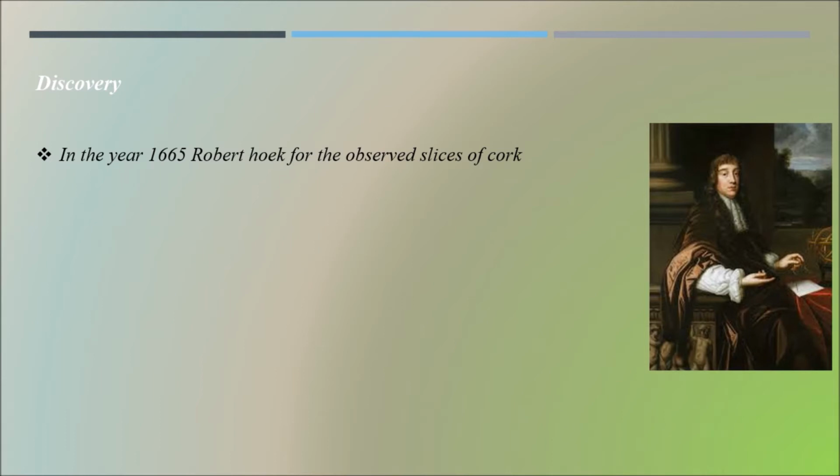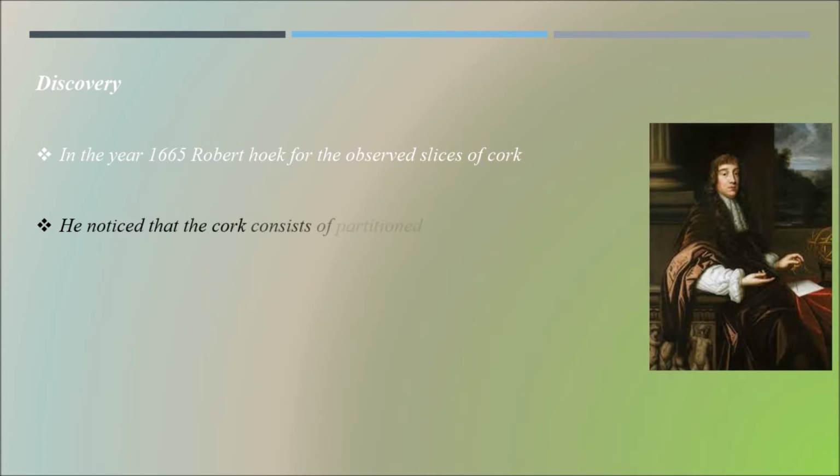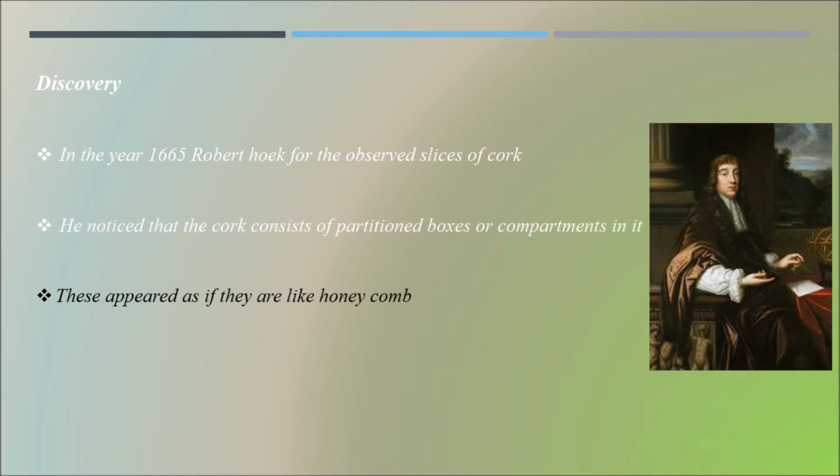Robert Hooke observed slices of cork and studied them carefully using a magnifying lens, which he made on his own. He noticed that the cork consists of partitioned boxes or compartments in it, and these appeared like a honeycomb.